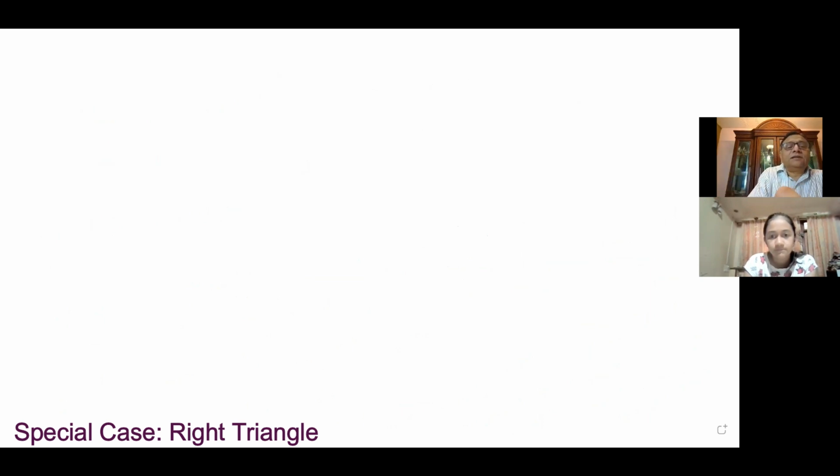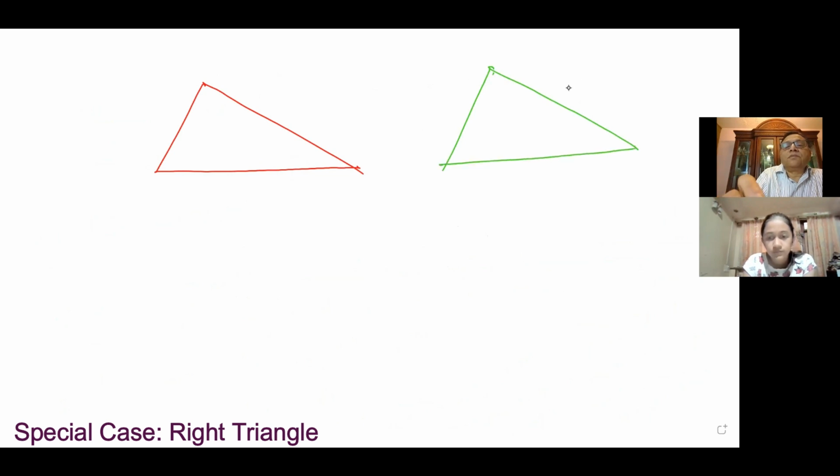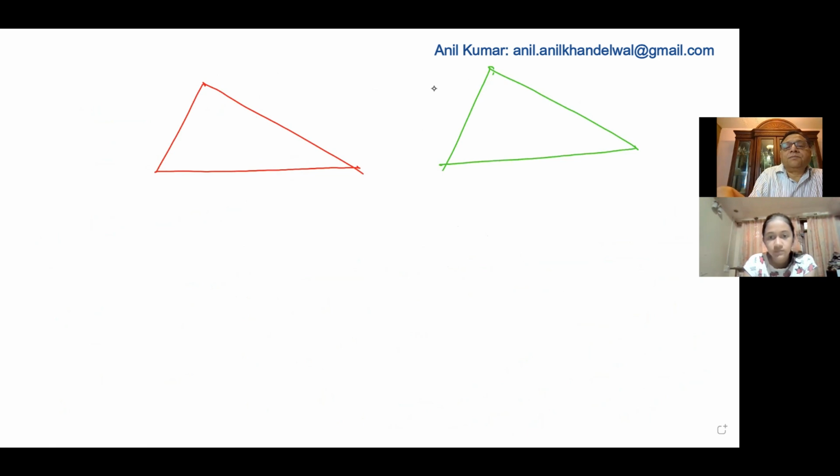I am given 2 triangles, and the other triangle is, let me just draw here. And if I say that this angle, these sides are equal, right?